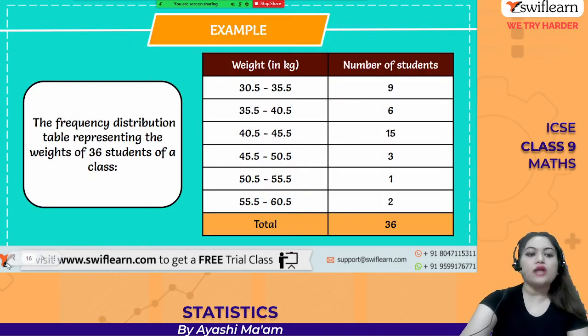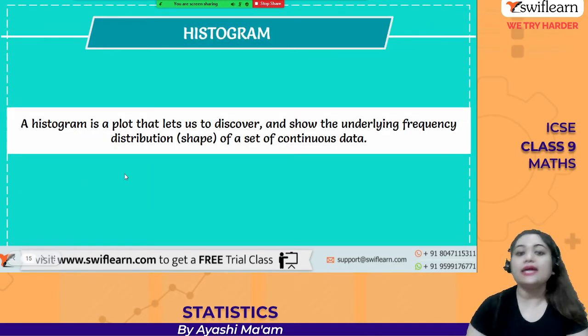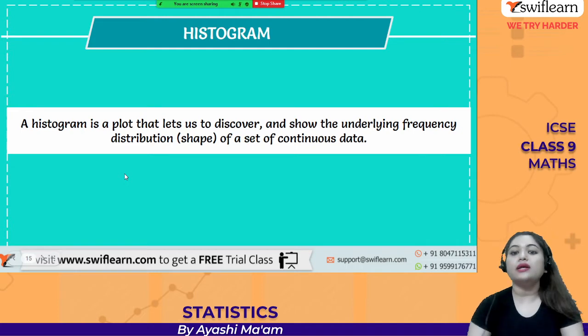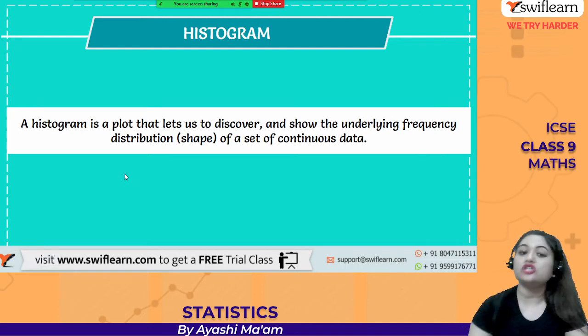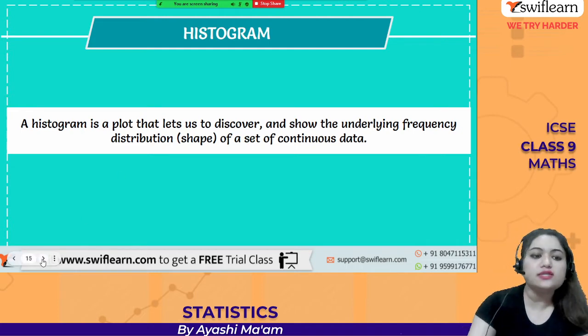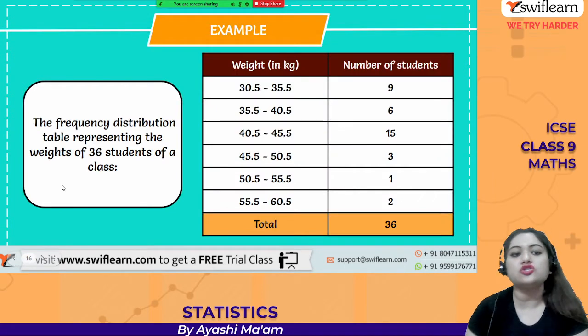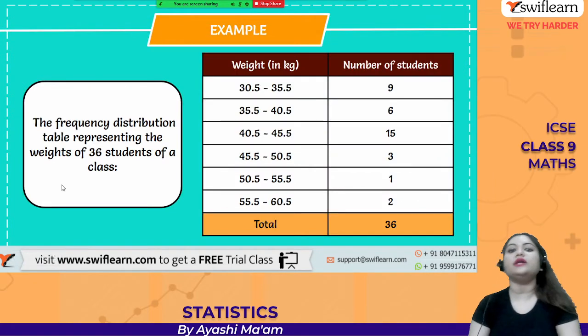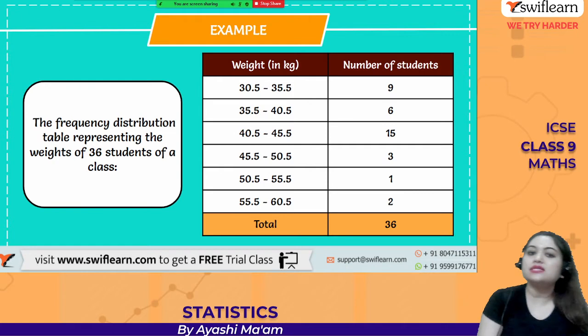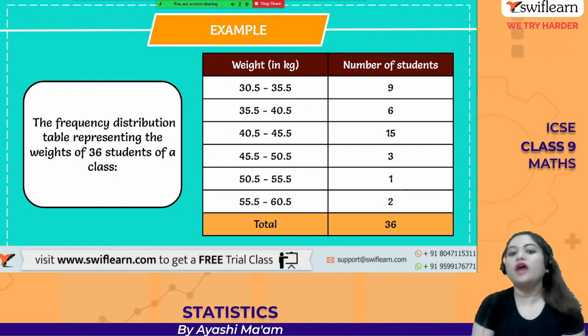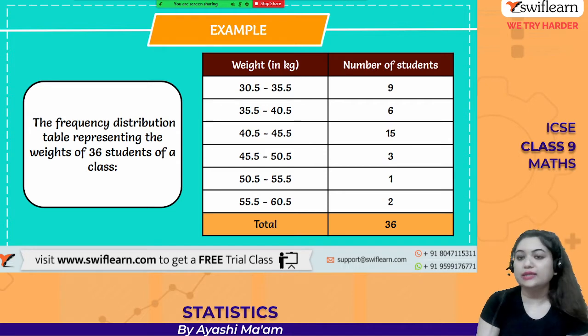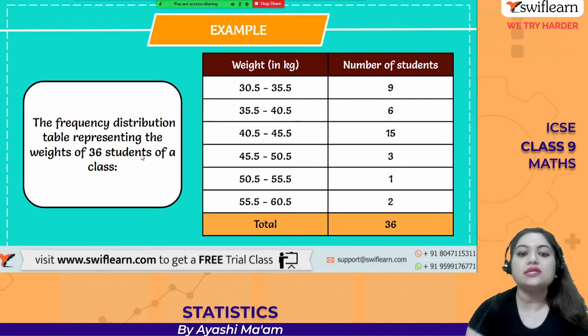So what is a histogram? It is a plot that lets us discover and show the underlying frequency or distribution shape of a set of continuous data. Let's look at an example of this. The weights of 36 students are given here. Already the class intervals are given to you, 30.5 to 35.5, 35.5 to 40.5. So this is continuous data, and the frequency is also given to you.